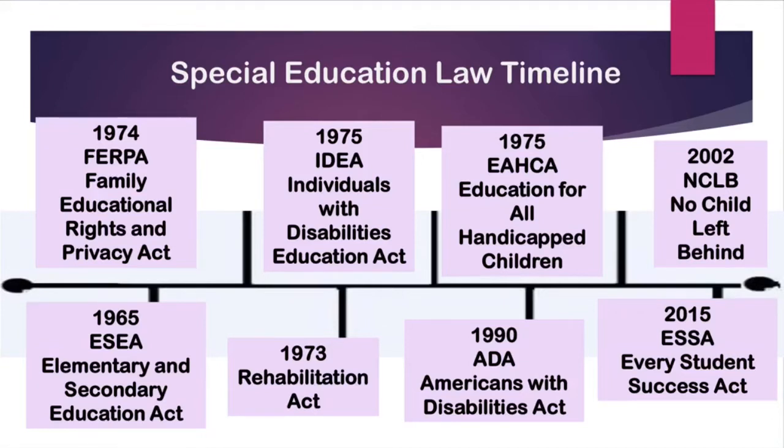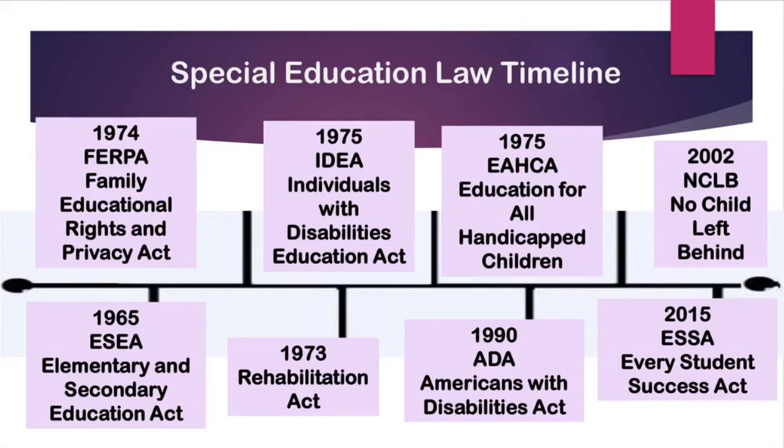The other one is Education for All Handicapped Children. This was also in 1975, and it required public schools who get funding to provide equal education and a free meal a day to all special education students. The next one passed that we have is 1990. It's the Americans with Disabilities Act. This act was a civil rights protection to those with disabilities and provided equal opportunity.